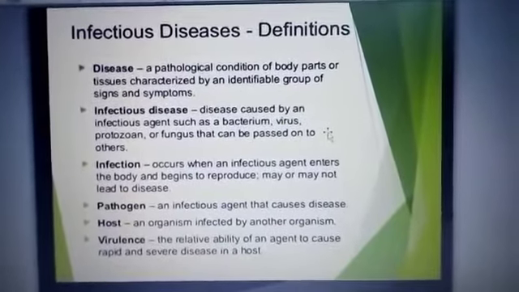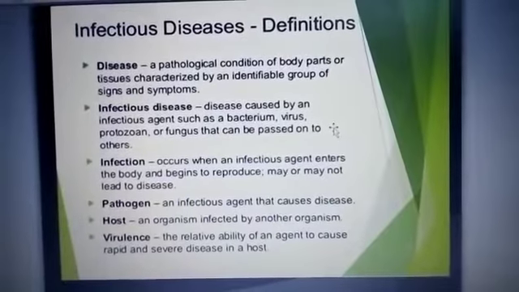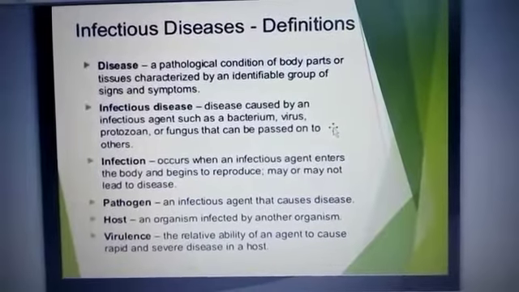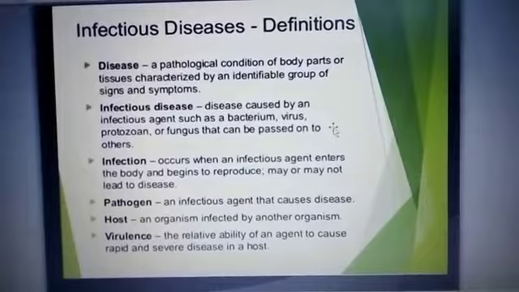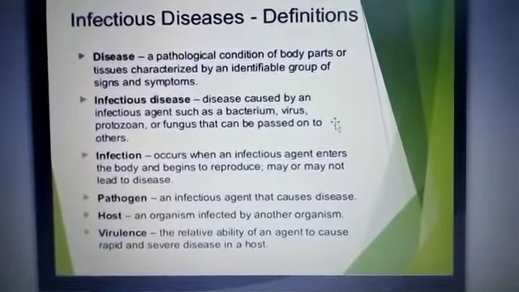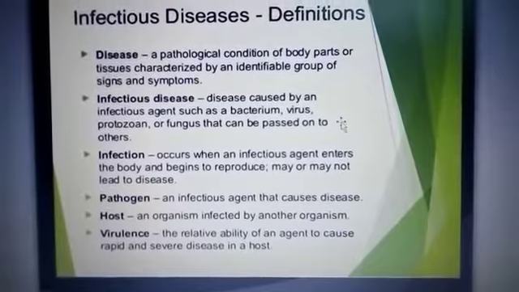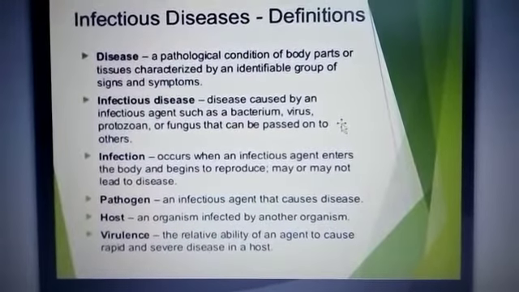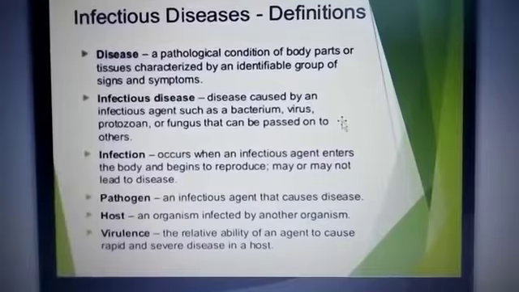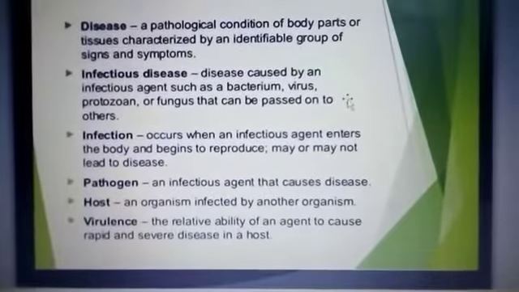Let us see some definitions in this chapter. What is meant by disease? It is a pathological condition of body parts or tissues characterized by an identifiable group of signs and symptoms. Next is infectious disease: a disease caused by an infectious agent such as a bacterium, virus, protozoa or fungus that can be passed on to others. What is meant by infection?